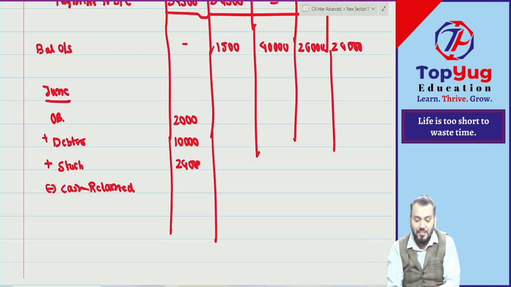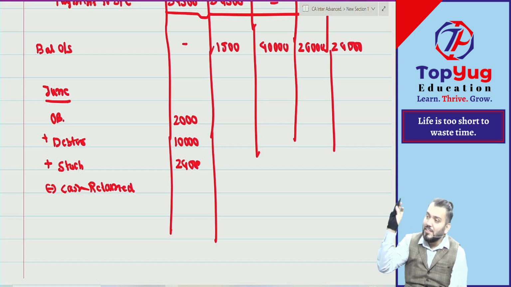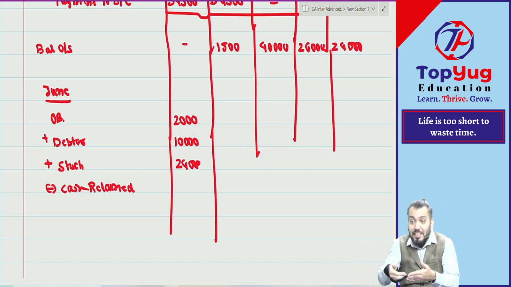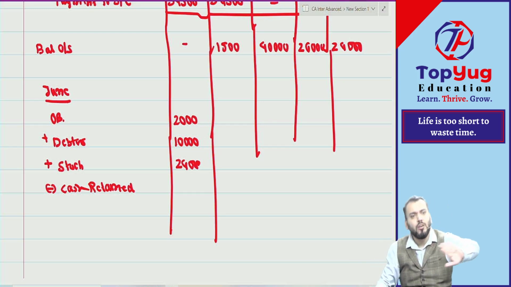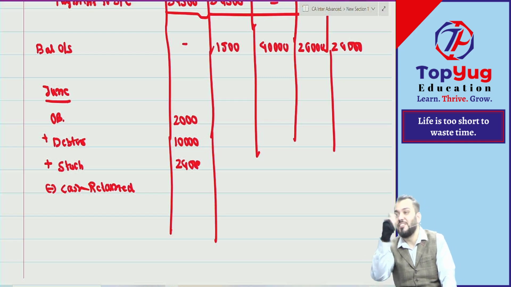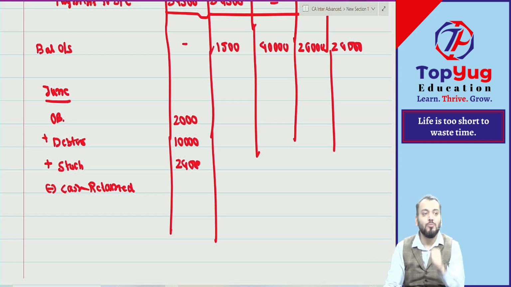So what is given? Look at what they have said. Let us read the information quietly now. Partner decided to keep minimum cash balance of 2000 in the first 3 months. So in April there was 2000 or not? Whatever retention you are doing in the month of April, that was for the month of May. So April 2000 done, May 2000 done, and June 2000 also done. Now in the month of June, whatever retention you are doing is for which month? July month, that is the fourth month. So the first 3 months are done with 2000.